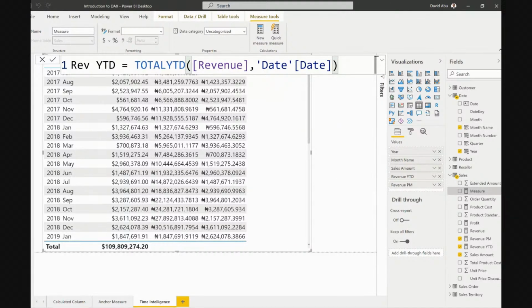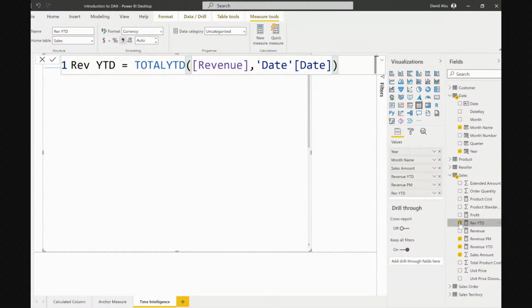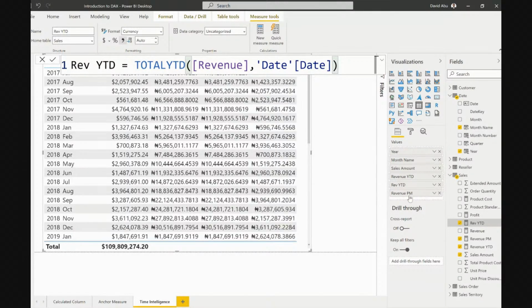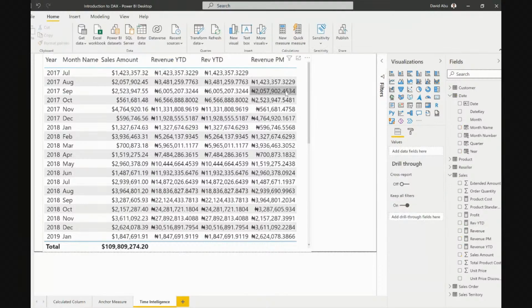So now we're going to look at it. It should give us the same thing. If we look at this right now, you'll notice it actually gives us the same thing. And that is just how you work with time intelligence.